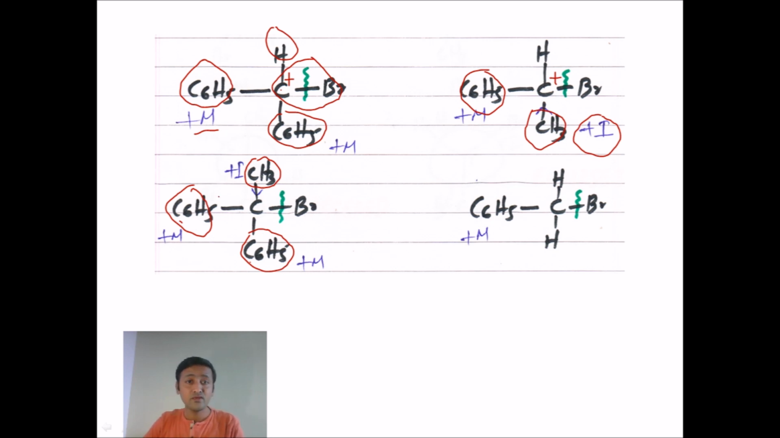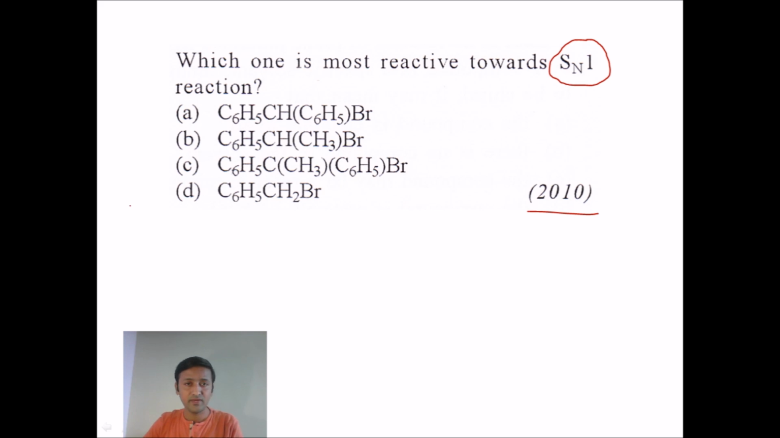Let me take the last one also. In the last we have only one phenyl and two hydrogen atoms. Now we need to find in which case it forms the most stable carbocation, and that should be more reactive. We can see the third structure here. We have two phenyl and one methyl. Because of two phenyl, it is more resonance stabilized, and since methyl is present, it also shows the plus I effect. It again stabilizes the carbocation. That's the reason why the right answer for this question will be option C.